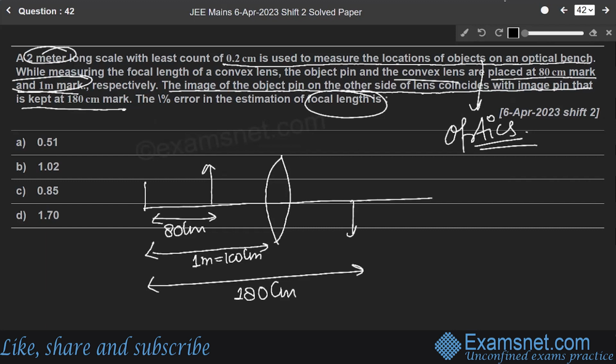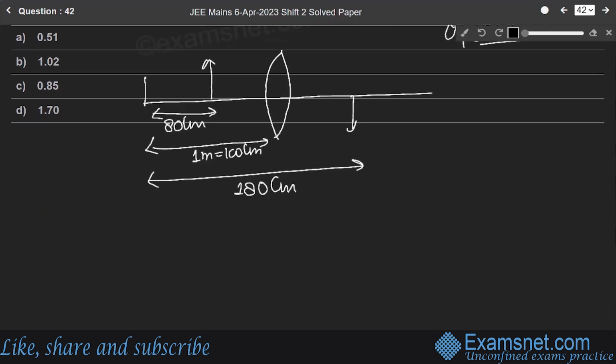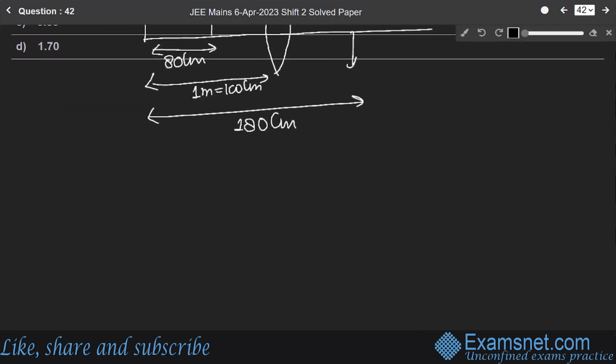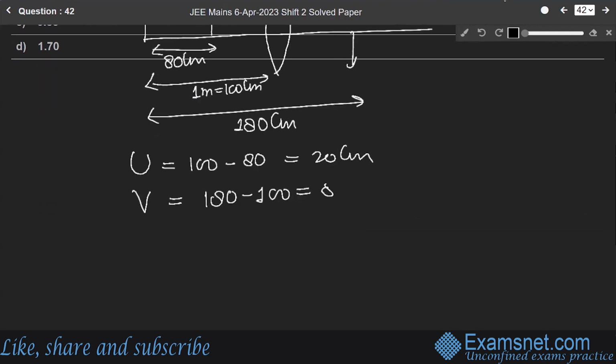Its length is 2 meter and least count is 0.2 centimeter. Remember this, okay? Now, according to the given data, U will be equal to 100 centimeter minus 80 centimeter. It will be 20 centimeter. And V will be equal to 180 minus 100 centimeter. It will be 80 centimeter, okay?